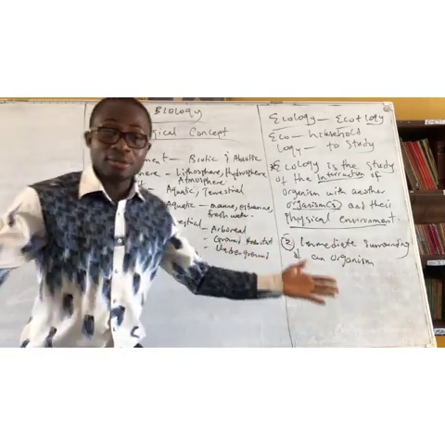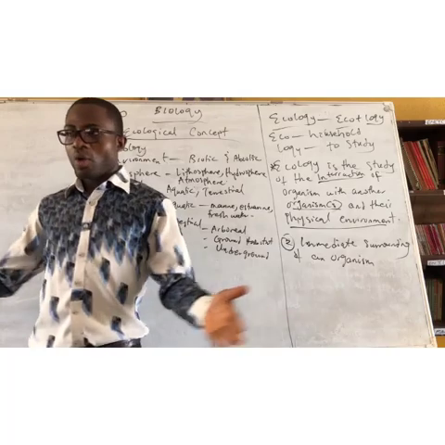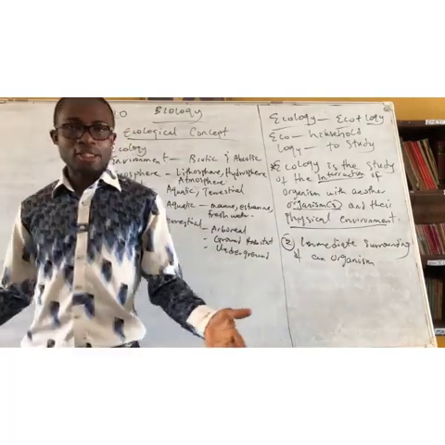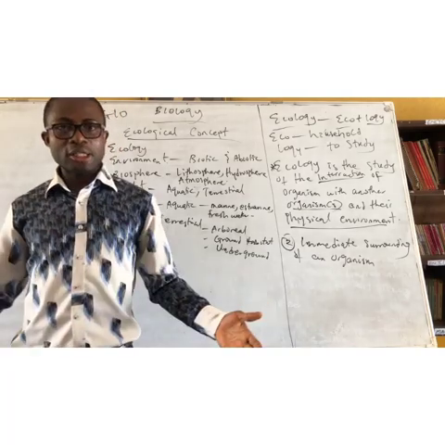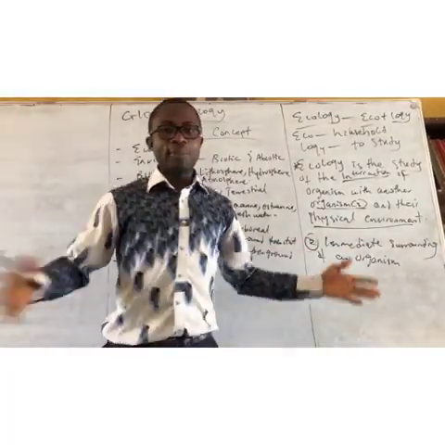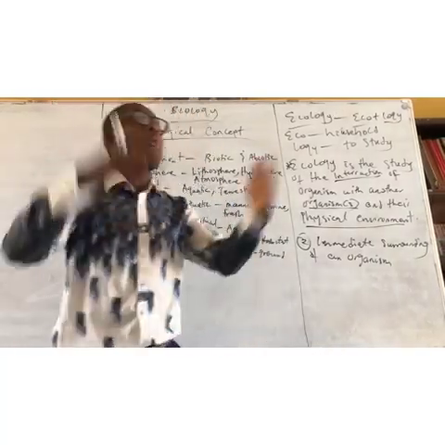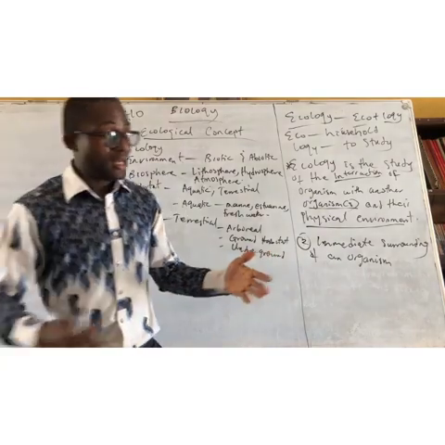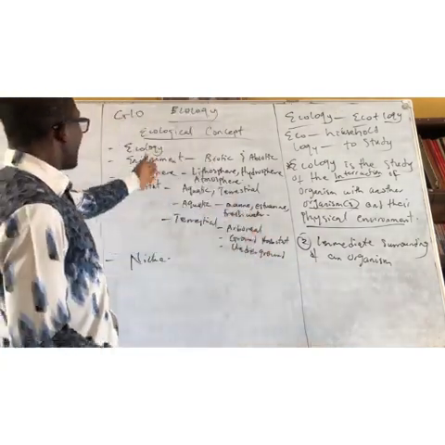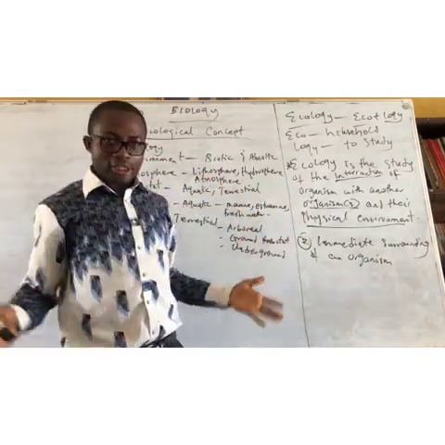Your immediate surrounding. Look around you. Just look around you. Look around your household. Who are the components or the things you can see? What are the things you are seeing? Those things you are seeing are what we call your environment. Whether they are your dad, your mom, your sisters, your brothers, or the walls, or the air. If you can see air, it is part of your immediate environment. So, environment is your immediate surrounding, those things you can see.